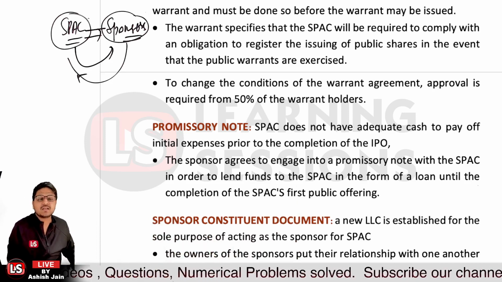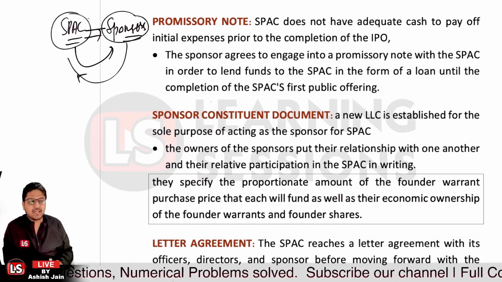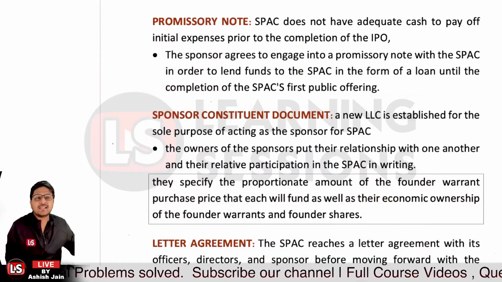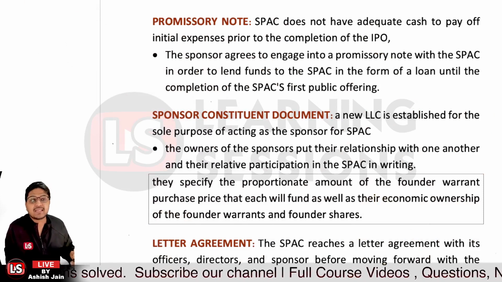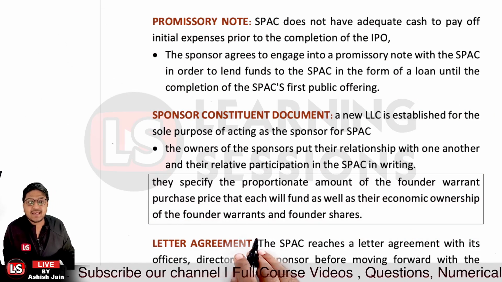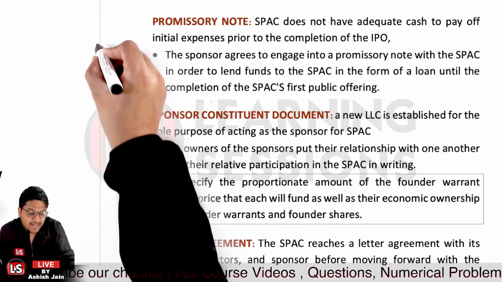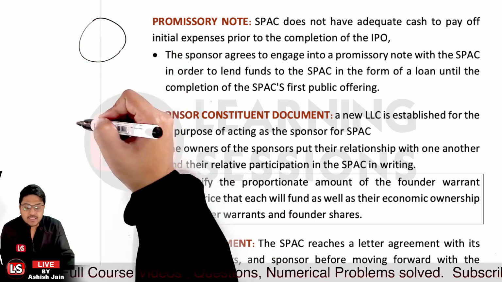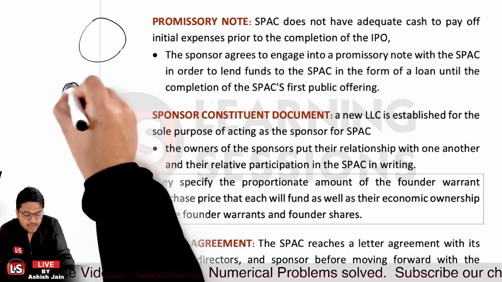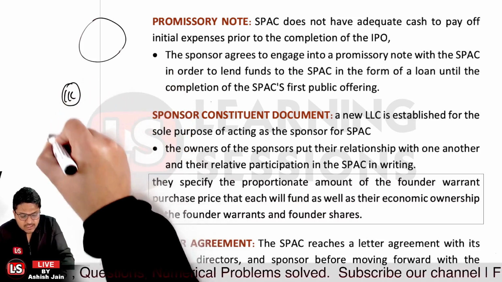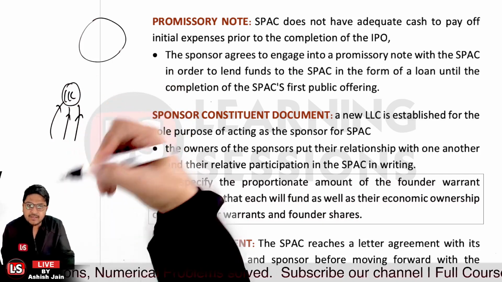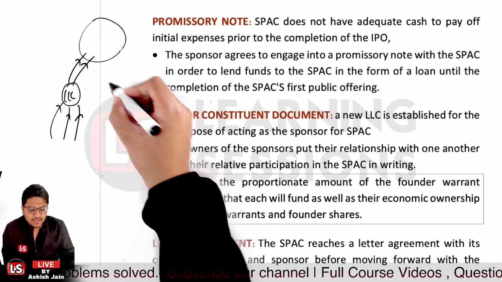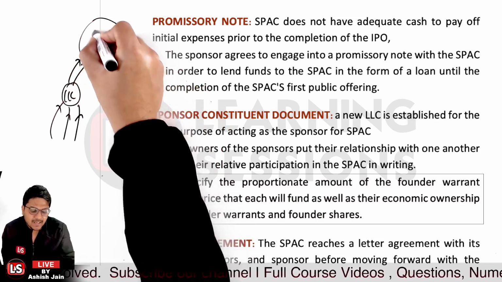Further, it's related to the sponsor constituent document. In that scenario, a new LLC, a limited liability company, is established for the sole purpose of acting as a sponsor for the SPAC. Now what happens? The sponsors will not be counted as an individual entity, but they will form an LLC, a limited liability company, and become the directors of it, and this LLC will be investing in this company that is sponsoring this SPAC.